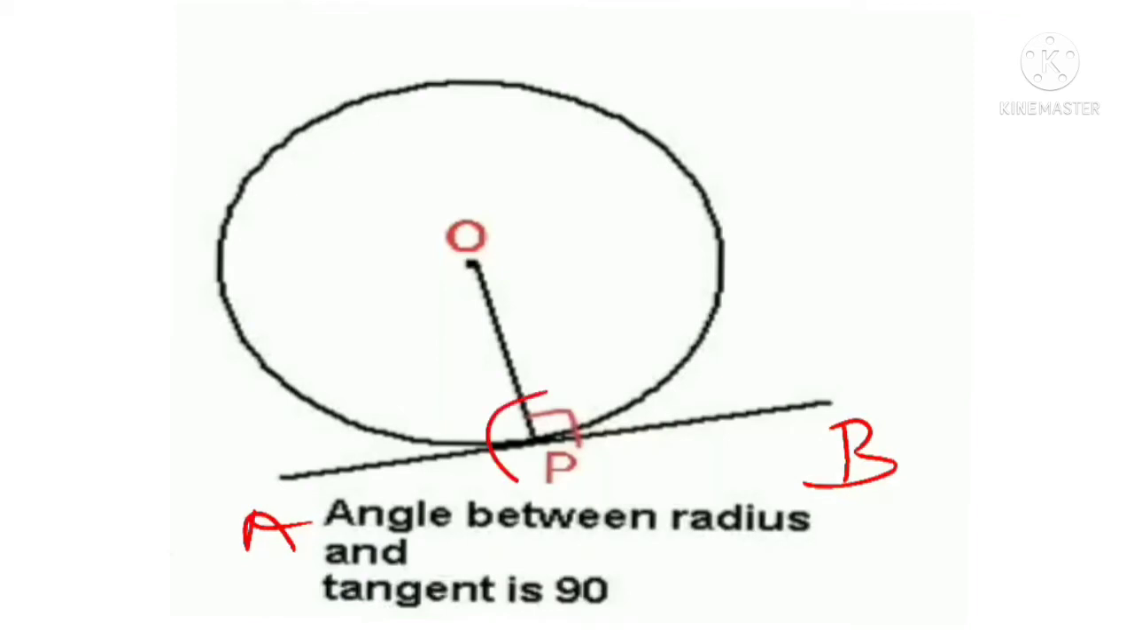So the radius joined to the point of contact is perpendicular to the tangent. Now, how many tangents can be drawn from any one point on a circle? We can draw some lines and find the solution to the question. So how many tangents can we draw through one point of contact?